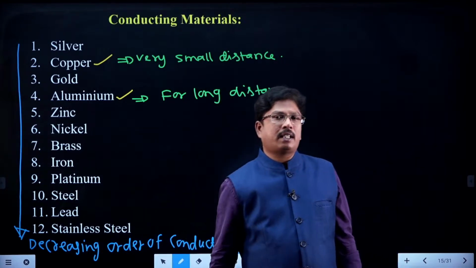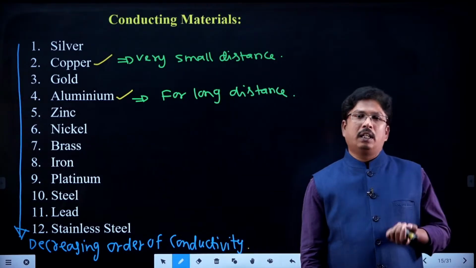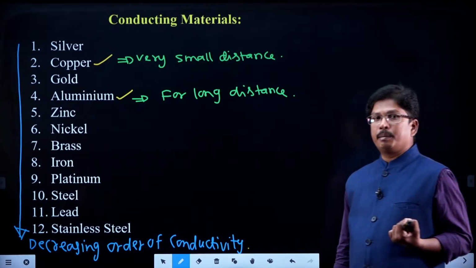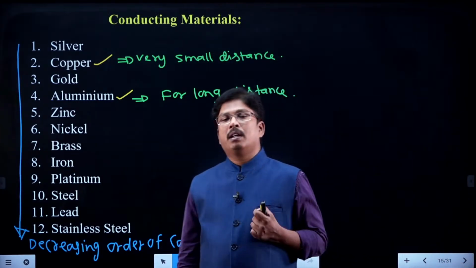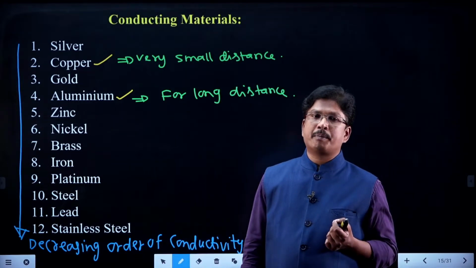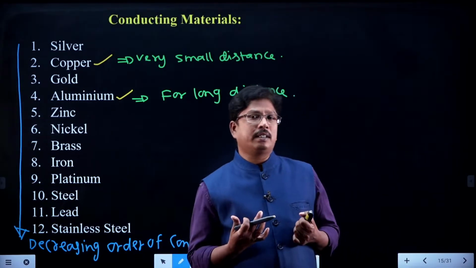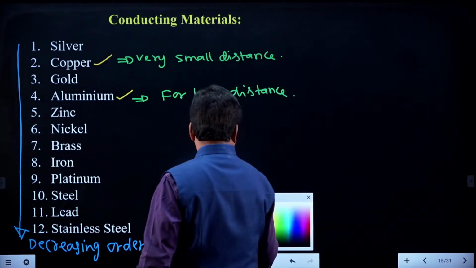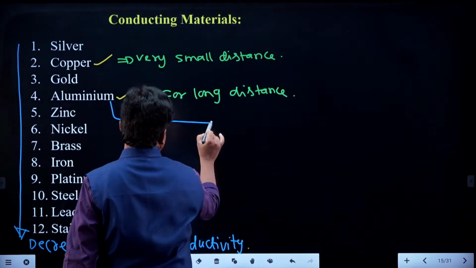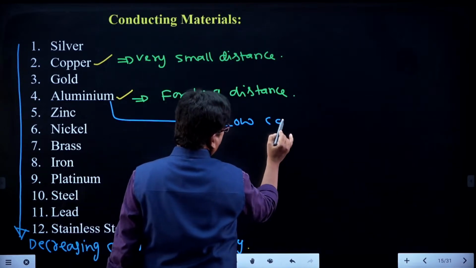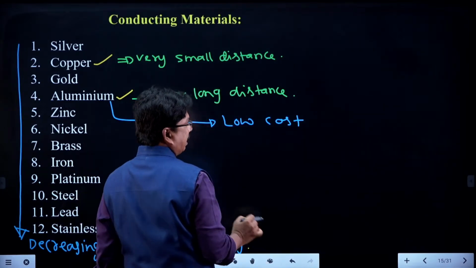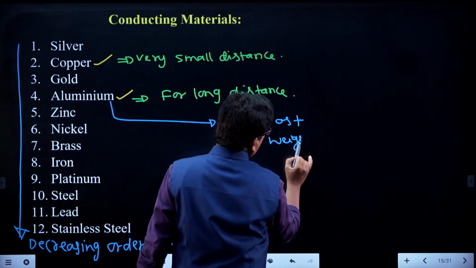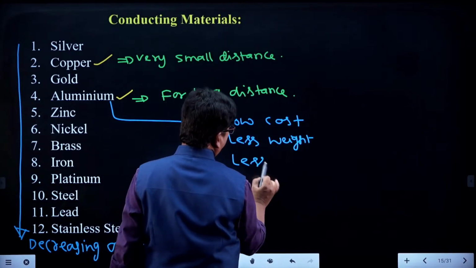we are preferring the aluminum conductors. Aluminum conductors have a lower cost compared to copper, and aluminum conductors have less density, means less weight per volume compared to copper, and also corona power loss in case of aluminum conductor is very less. So, aluminum has low cost than copper, less weight and less corona.